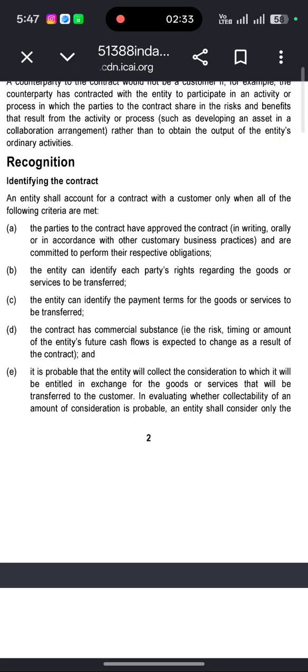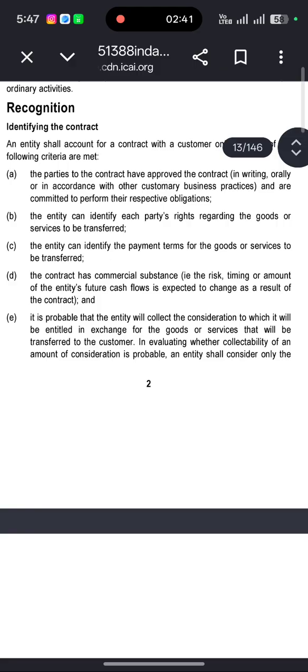Identifying the contract. An entity shall account for a contract with a customer only when all the following conditions are met. The parties to the contract have approved the contract in writing, orally, or in accordance with other customary business practices, and are committed to perform their respective obligations.